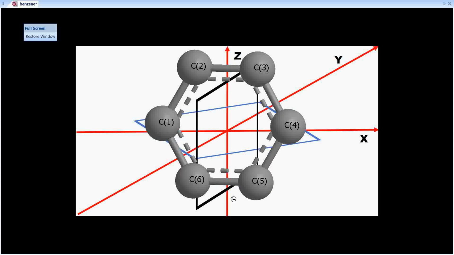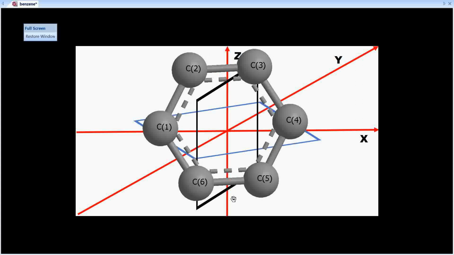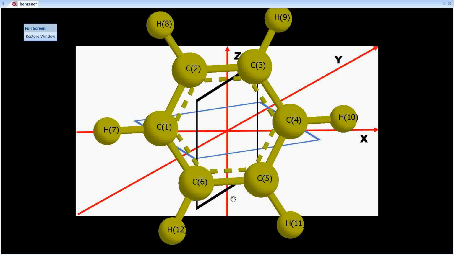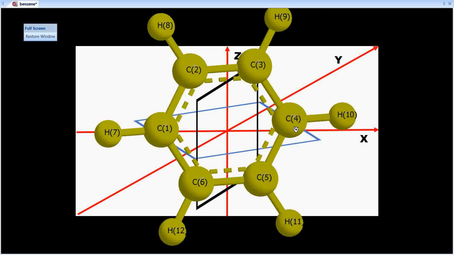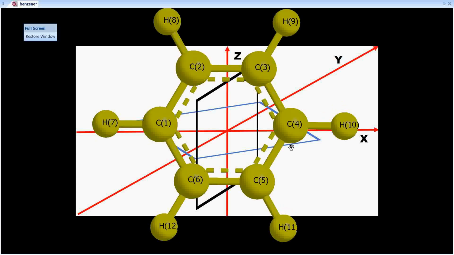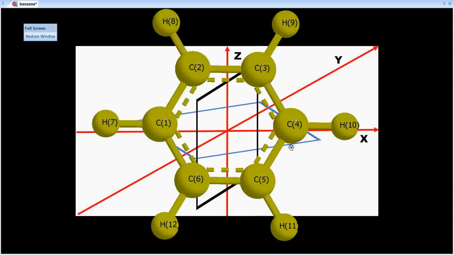What is the requirement for being a C2 axis? The same appearance should be repeated when you rotate it by an angle of 180 degrees. So let us do that. Just take a look at an axis which will pass through C1 and C4. I will rotate this benzene molecule about this axis.